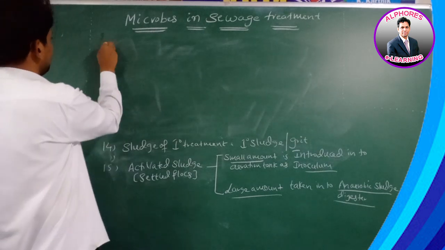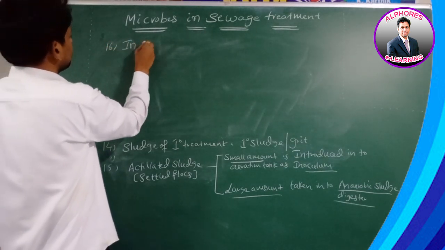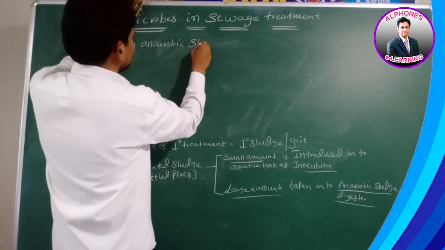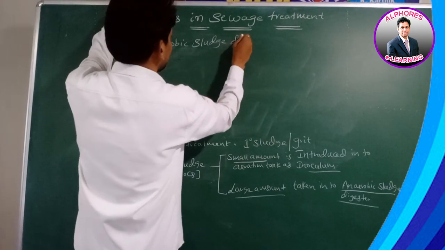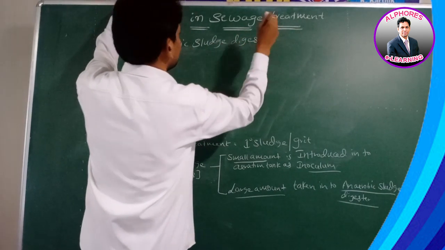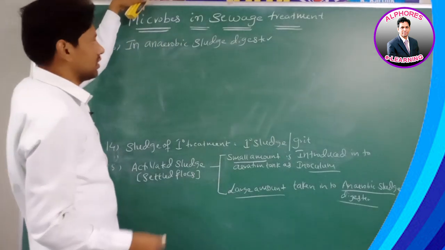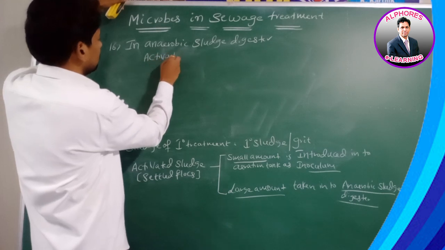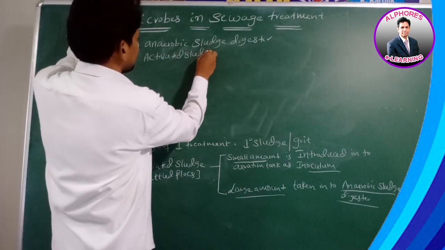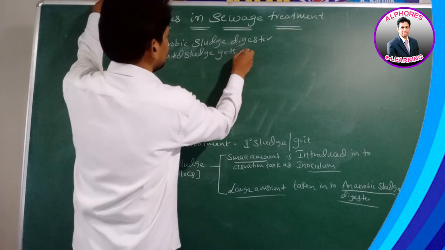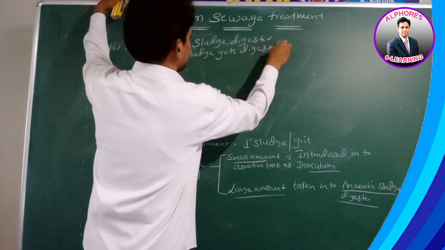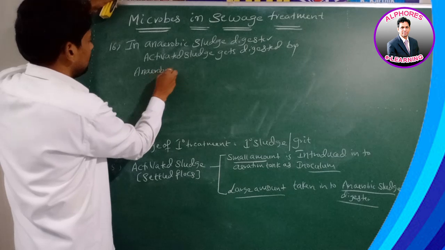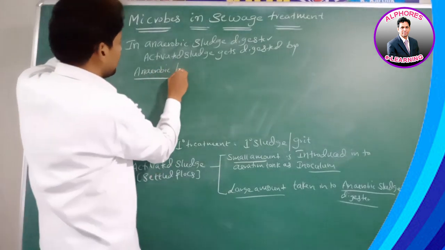Next, number 16. In the anaerobic sludge digester, the name itself indicates, what gets digested? Activated sludge. Activated sludge gets digested by which bacteria? Anaerobic bacteria. Be careful, it is which bacteria? Anaerobic bacteria.